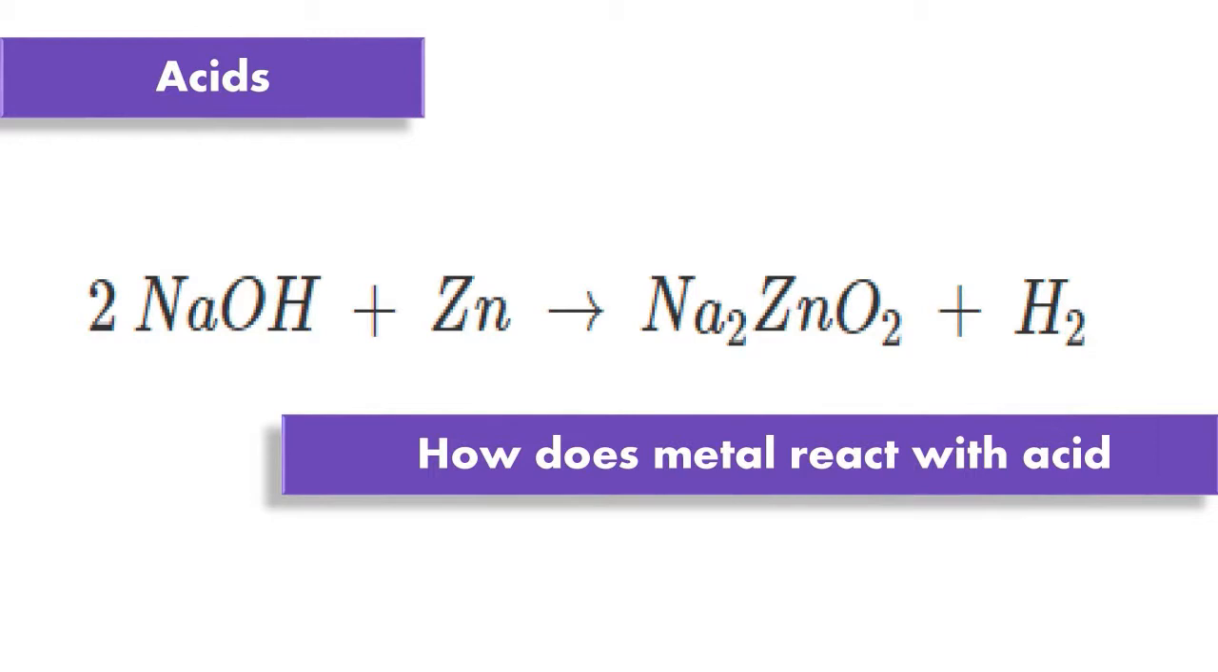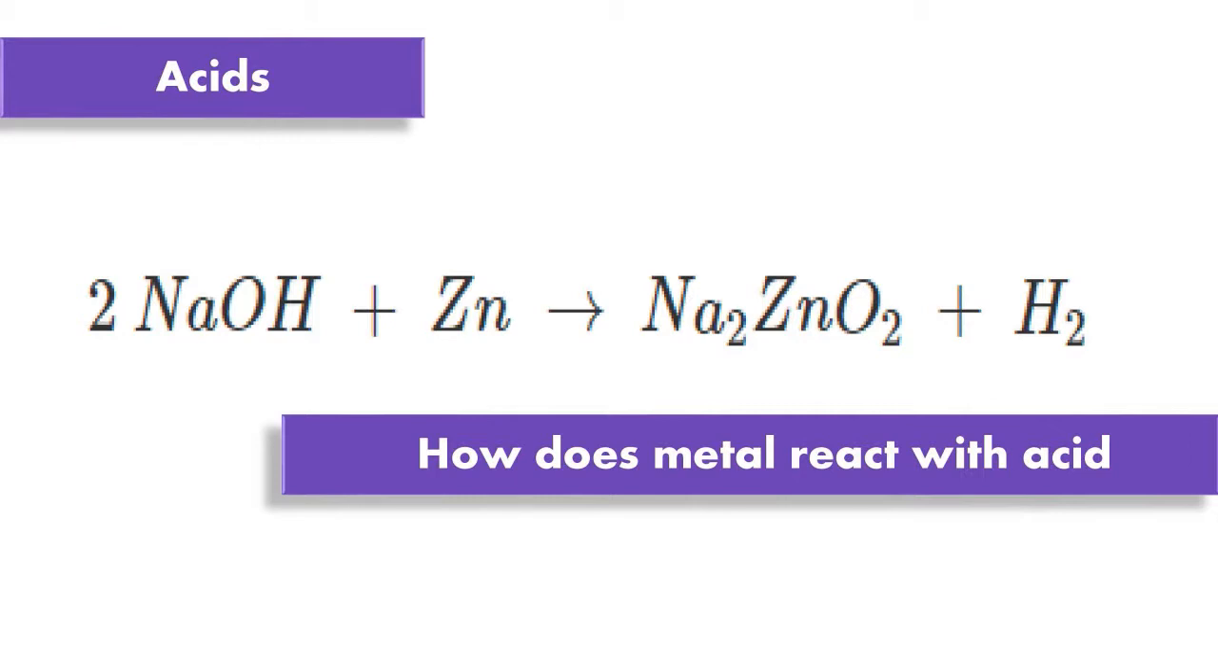For example, the reaction of zinc with sodium hydroxide: 1 mole of zinc and 2 moles of sodium hydroxide. The 1 mole of zinc is in solid state and the 2 moles of sodium hydroxide is an aqueous solution. It gives sodium zincate and hydrogen gas.